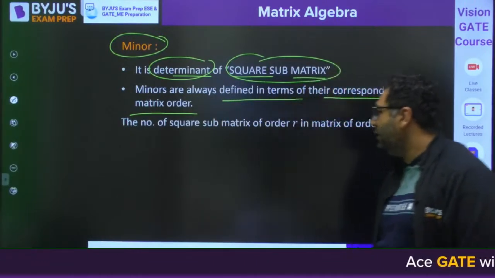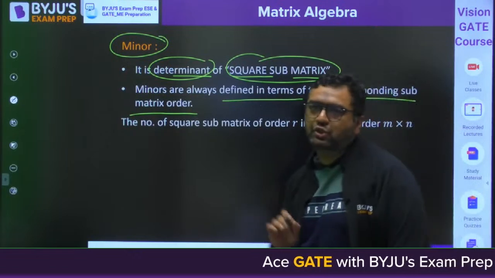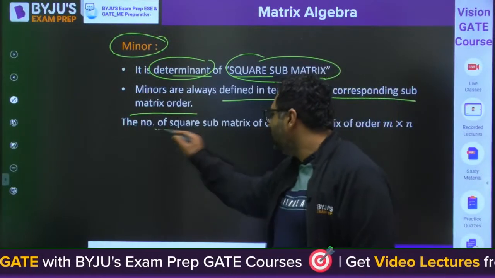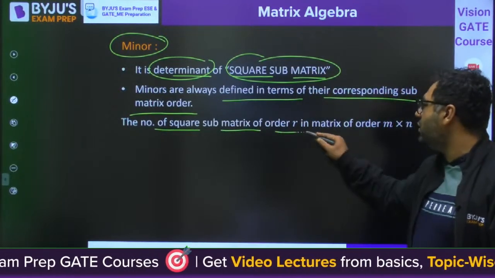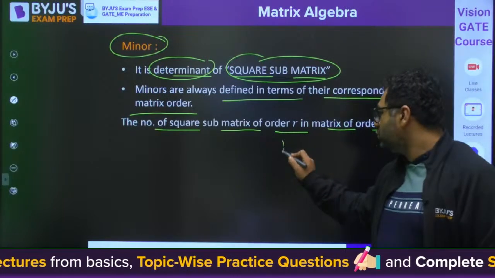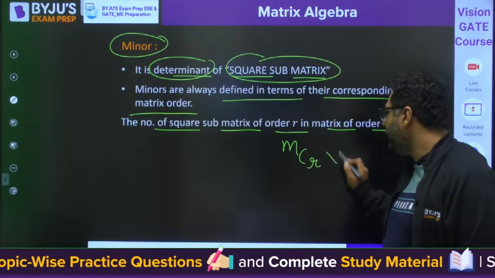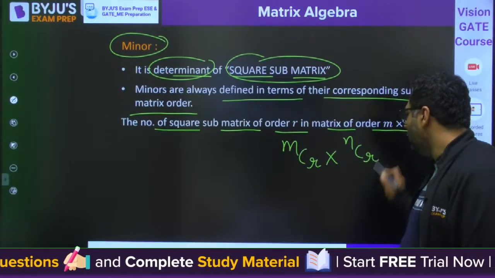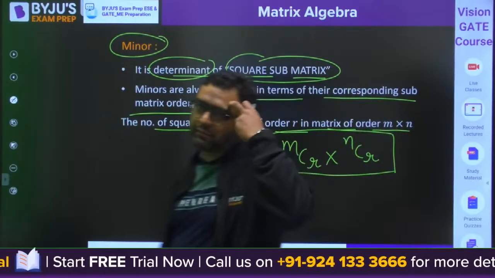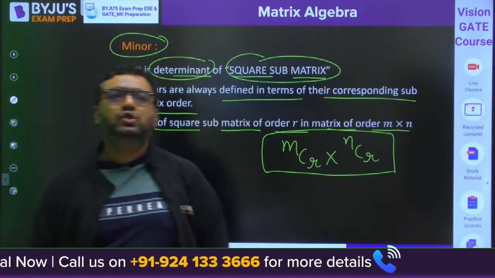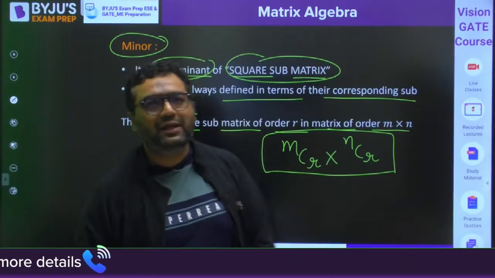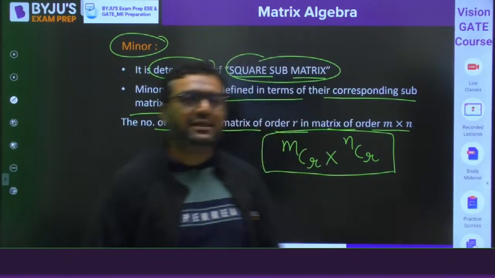Okay, and there is a formula from which you can get a question in engineering services or HPCL type of exam. The number of square submatrices of order r in a matrix of order m cross n is mCr times nCr. So this can be a question in the HPCL exam or engineering services exam. This type of exam can ask you the formula also, so be ready for all such things, as I already told you.